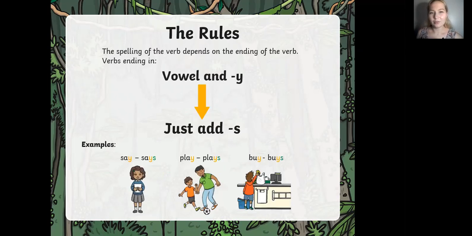Also, the spelling of the verb depends on the ending of the verb. With a vowel and y, it's always y. So basically we just add s as the ending. We do not change anything about that. So say, says; play, plays; and buy, buys.